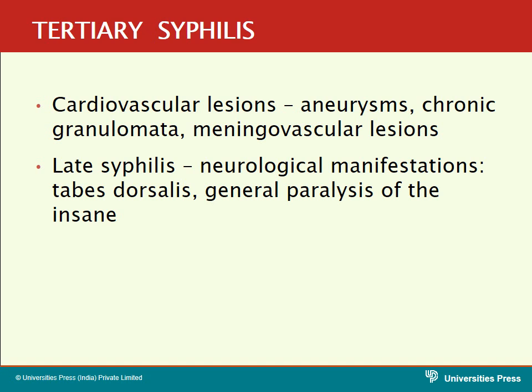And the other cardiovascular lesions include the chronic granulomatous lesions and meningovascular lesions. One example is the aneurysms, which develop in the tertiary stage. The rupture of the aneurysms will result in sudden death of the individuals. Now come to the other features of the late syphilis. It exhibits neurological manifestations. So the neurological manifestations are the tabes dorsalis and general paralysis of the insane. Ultimately, the patient will develop an insane condition.